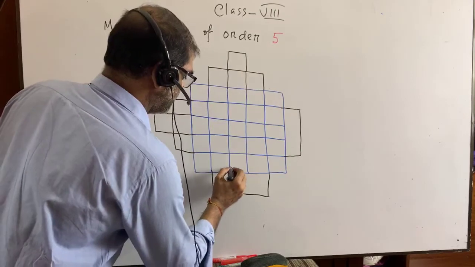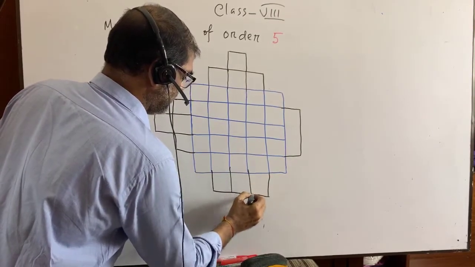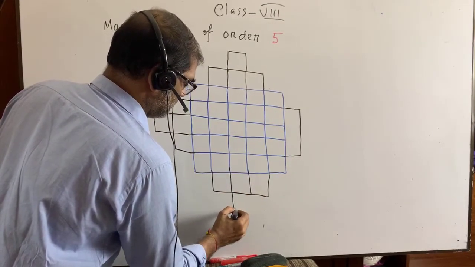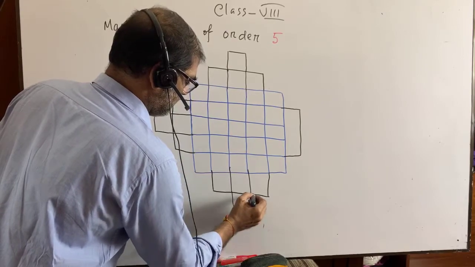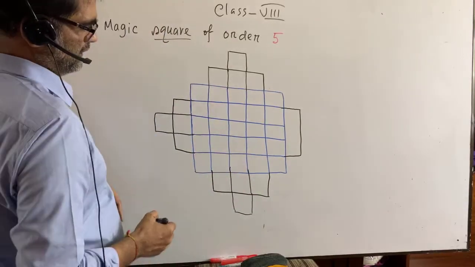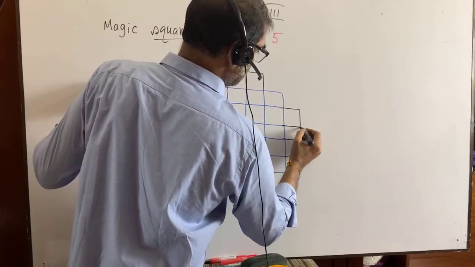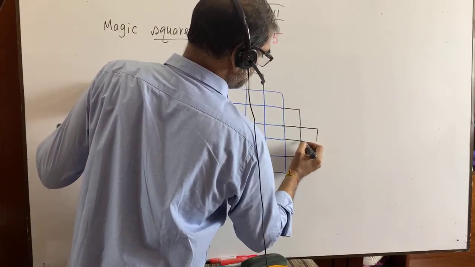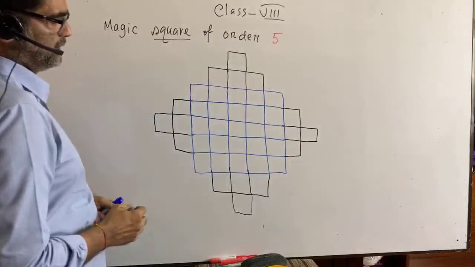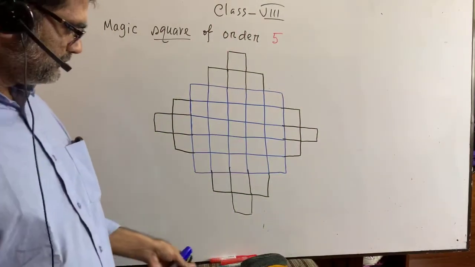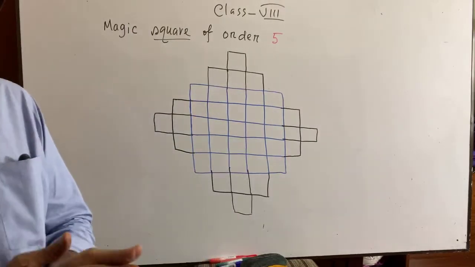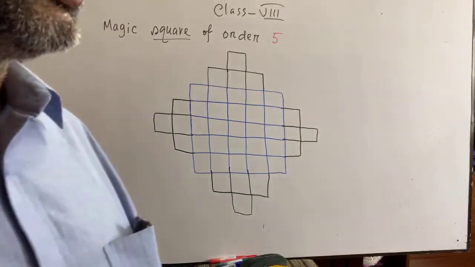We join it and again expand it. We join it and we again extend it or expand it. Please draw this first, then I am going to show you.